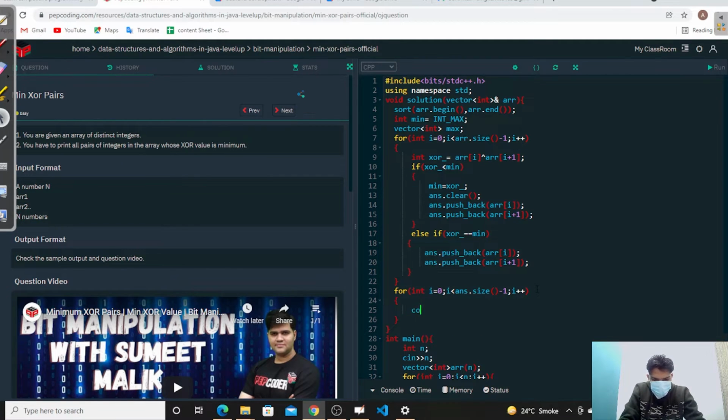Then what do we have to do? We have to just c out. Sorry, c out, I'm just reading c out. This is cout. Okay, so we have to take answer of I and then answer of I plus 1, and then we take endl.